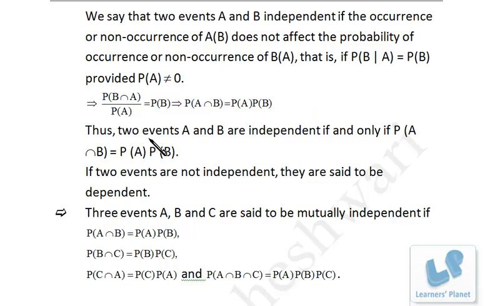So suppose the probability of occurrence of the first event is PA and the probability of occurrence of the second event is PB, then the probability of occurrence of both the events, that is probability of A intersection B, will be the product of their individual probabilities, right? Similarly, if we have three events, the probability of occurrence of all the events will be PA into PB into PC. I will explain this with one example.